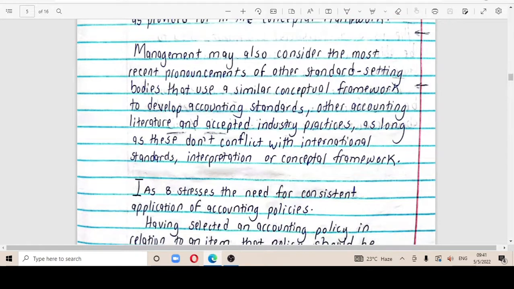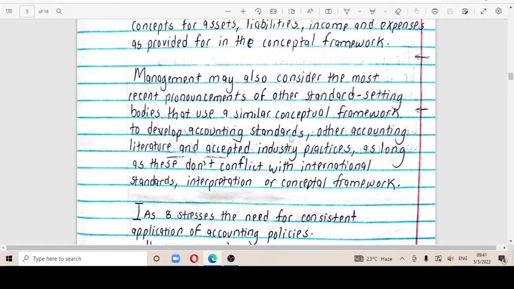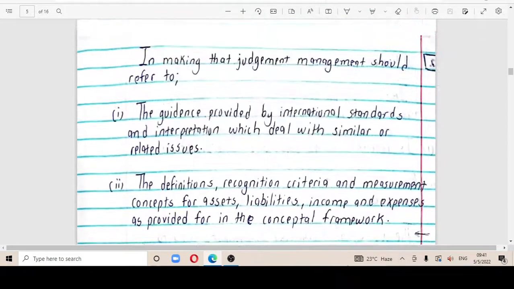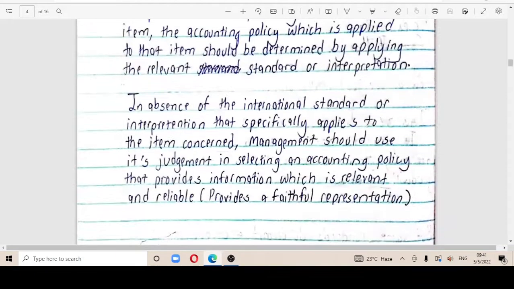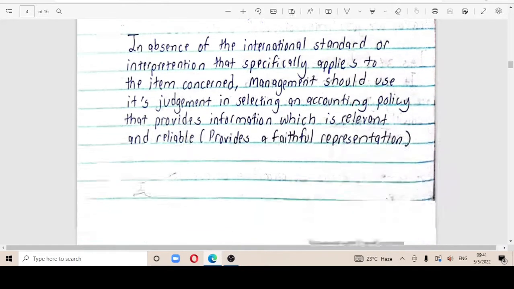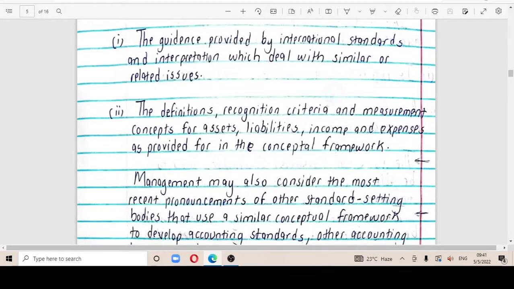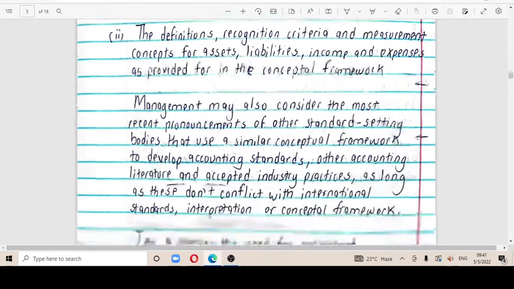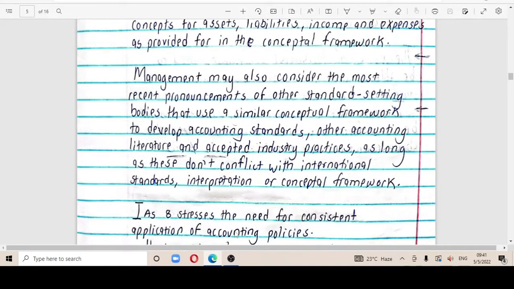So you can see that if there is an absence of international standards or IFRIC interpretations that apply to the item concerned, the management can come in. They bring their own judgment, but this judgment must be based on those, or they can also consider the recent pronouncements as I've explained here.